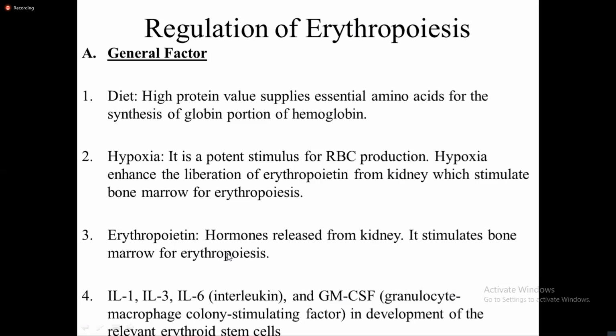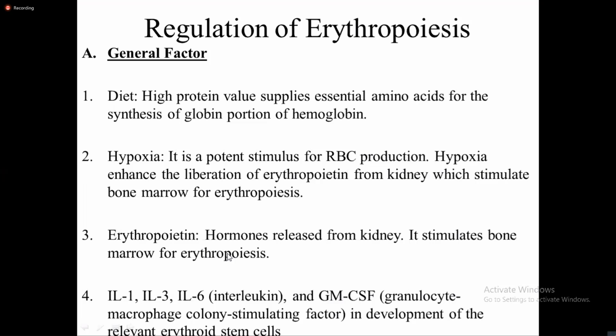In addition to these, ACTH also stimulates erythropoiesis. Similarly, other endocrine hormones like thyroid hormones also stimulate erythropoiesis, as given in different books. In addition, the other growth inducers are interleukin 1, interleukin 3, interleukin 6, and GM-CSF, granulocyte macrophage colony stimulating factor.